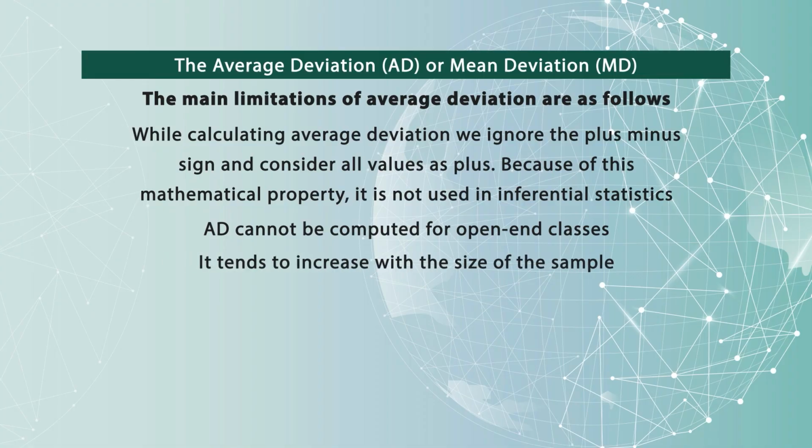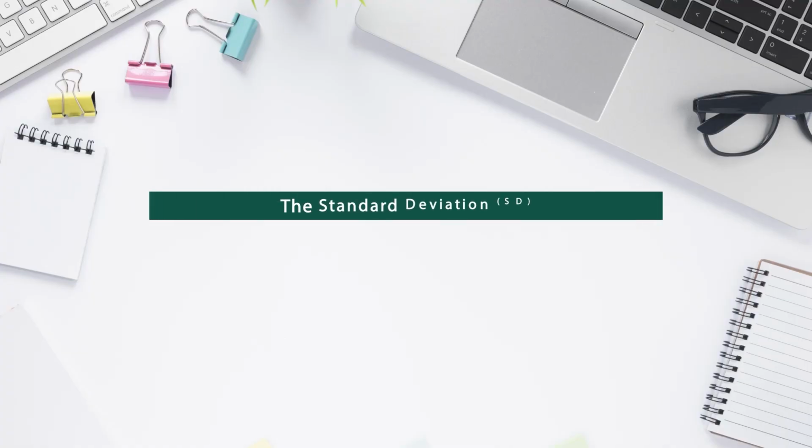It tends to increase with the size of the sample. The average deviation generally increases with the size of the sample. So this is the limitation. Let's talk about another measure which is very useful and frequently used in inferential statistics, which is called the standard deviation.